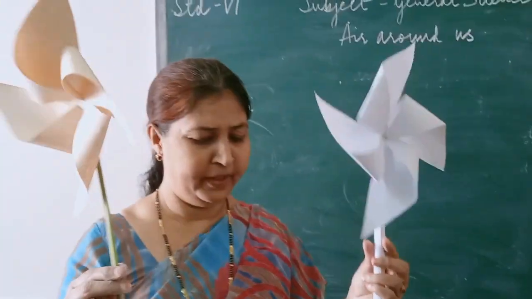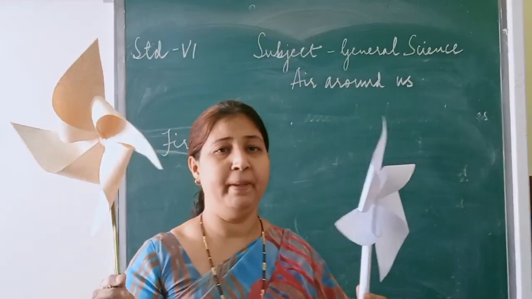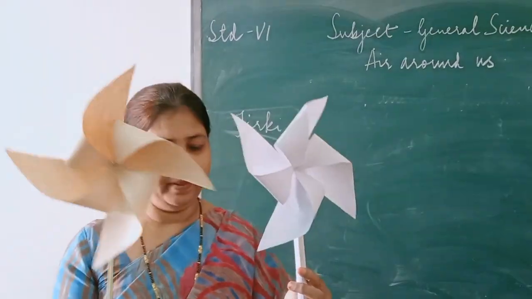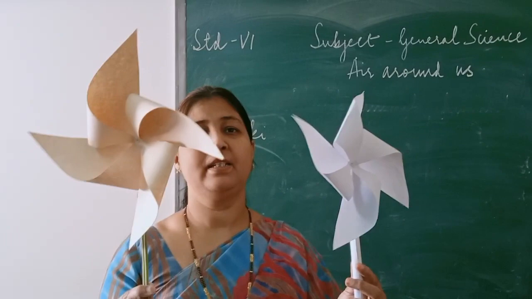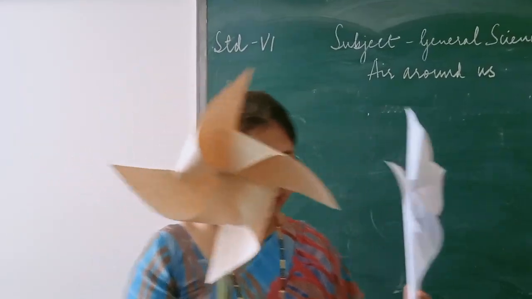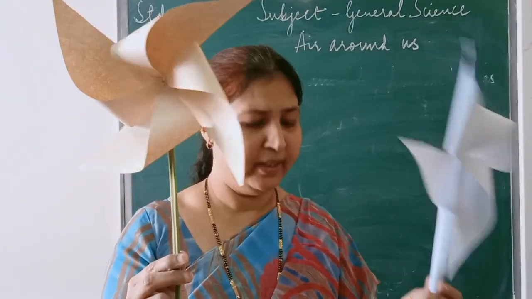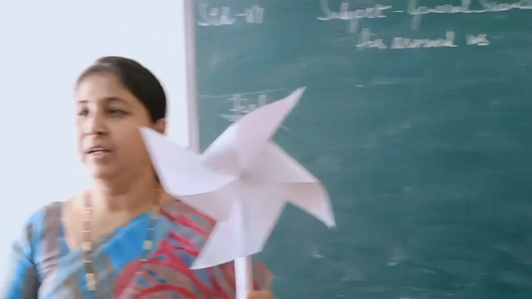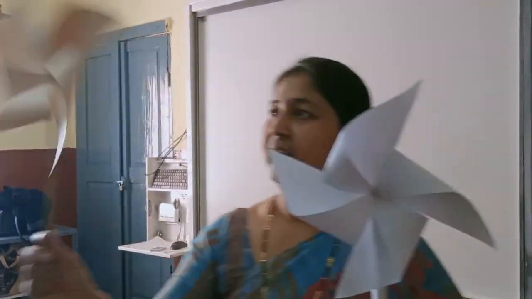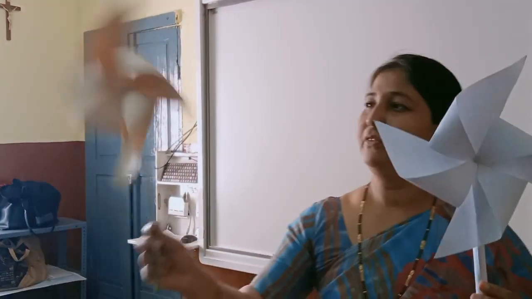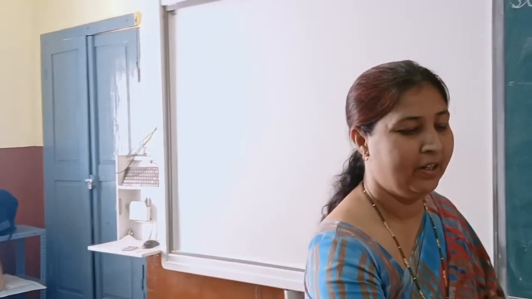These are the different types of firkis. This is colored paper and this is white paper that I have used. This one was also made by one of your classmates. So how to make this firki move? You just have to move front and back. It will start moving. See, that shows the presence of air. Like this, back, front. It will start rotating.